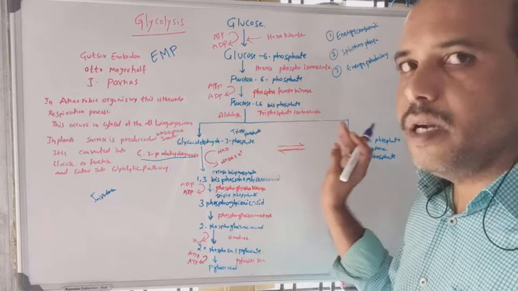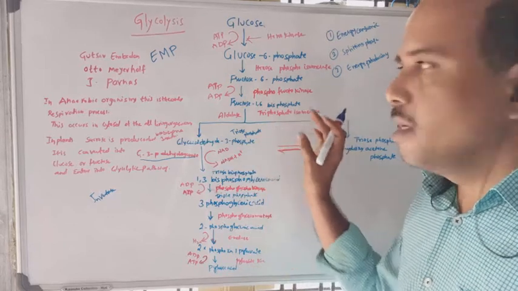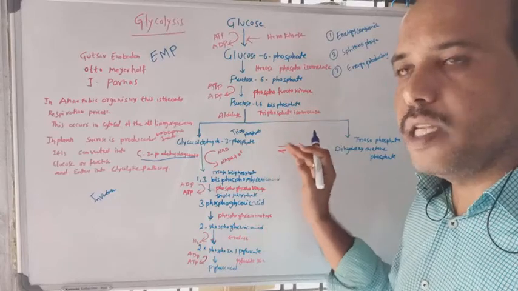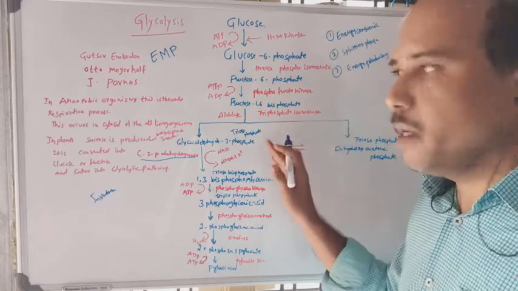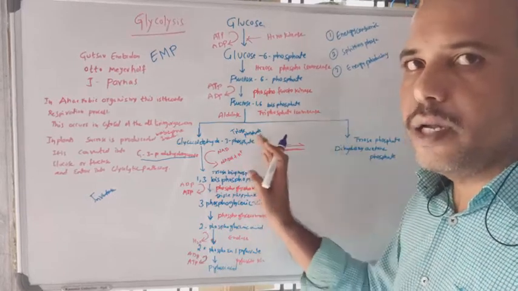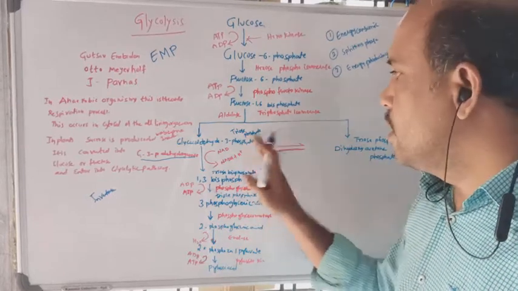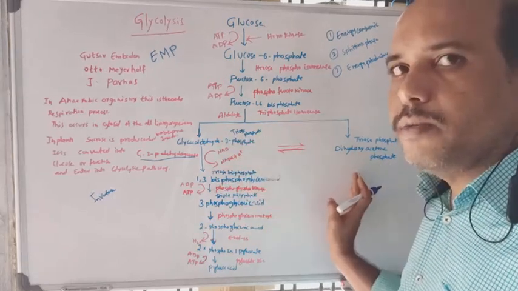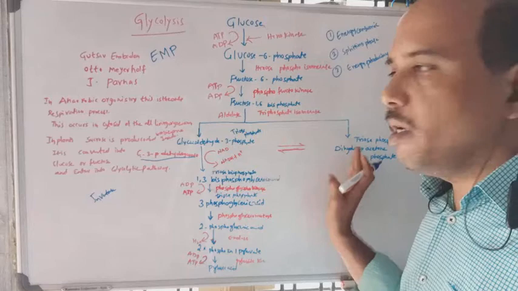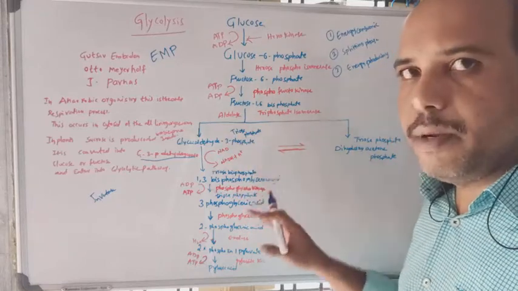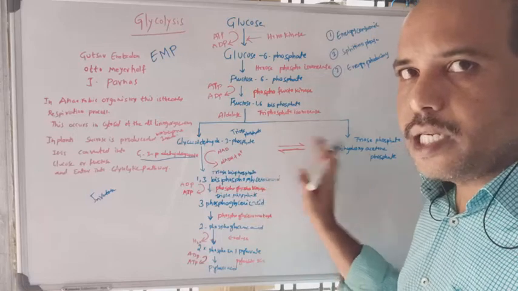These two molecules are triose phosphates. They are interconvertible: glyceraldehyde 3-phosphate may be converted into dihydroxyacetone phosphate, and dihydroxyacetone phosphate into glyceraldehyde 3-phosphate, depending upon the requirement of the cell.